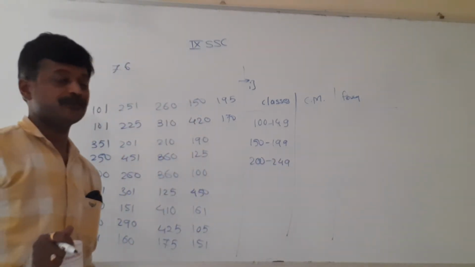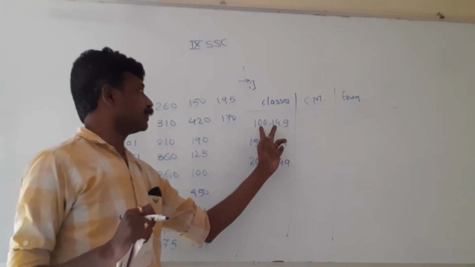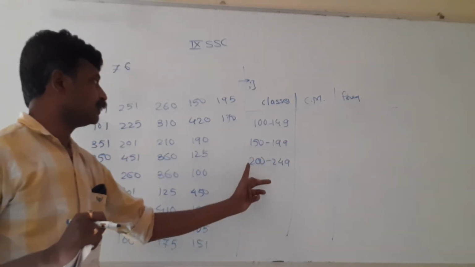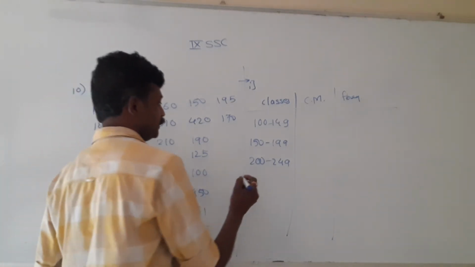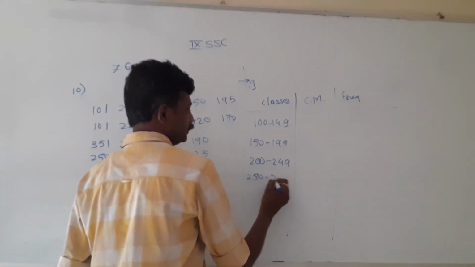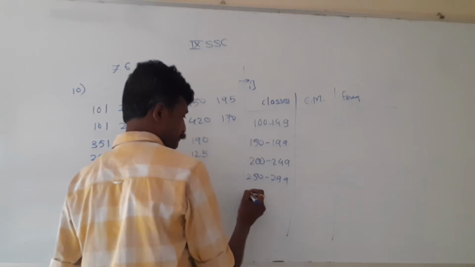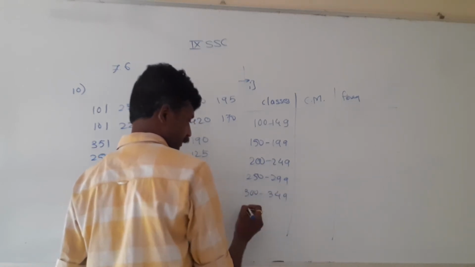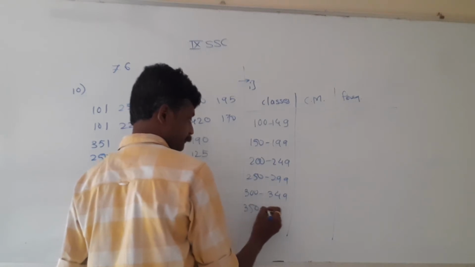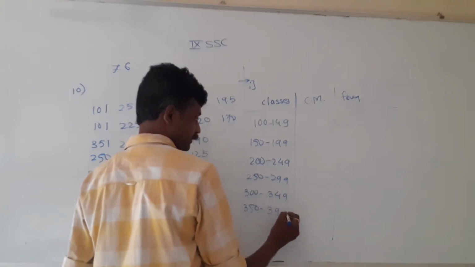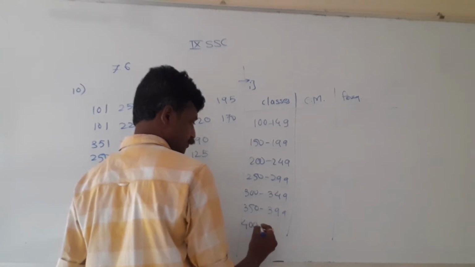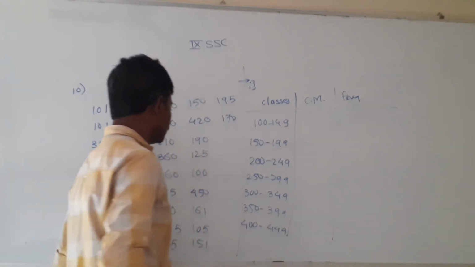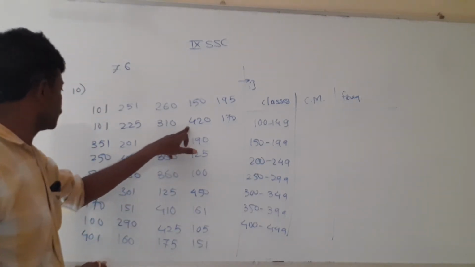If you see, the range is of 50: 100 to 149 is 50, 150 to 199 range is 50, 200 to 249 range is 50, then 250 to 299, then 300 to 349, then 350 to 399, 400 to 449.